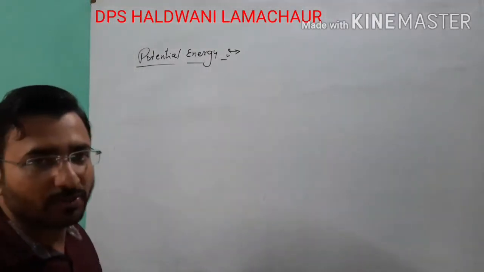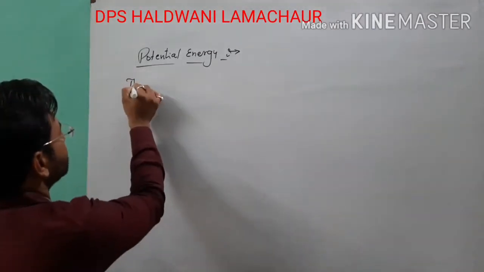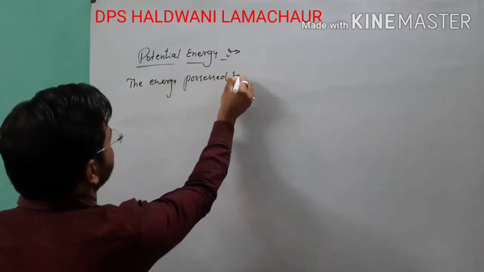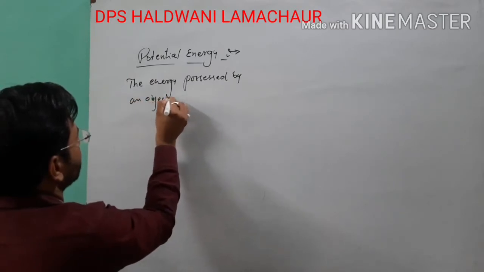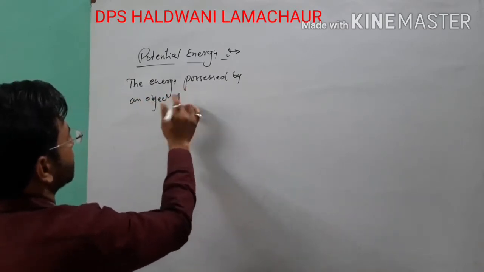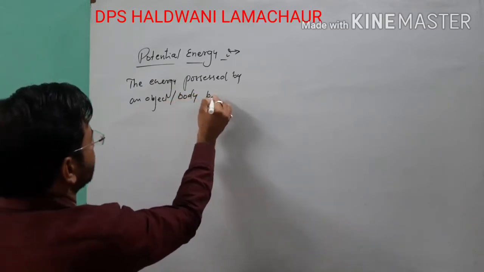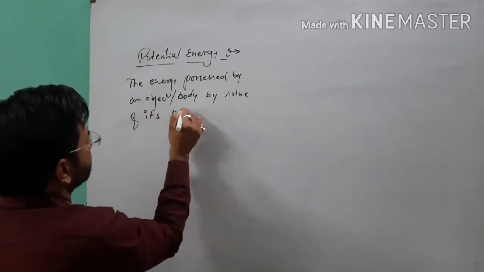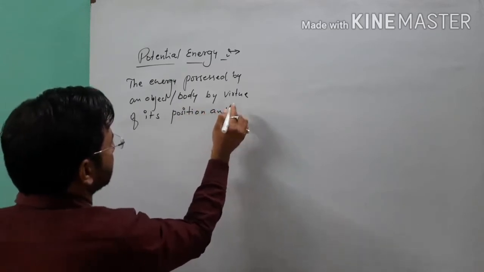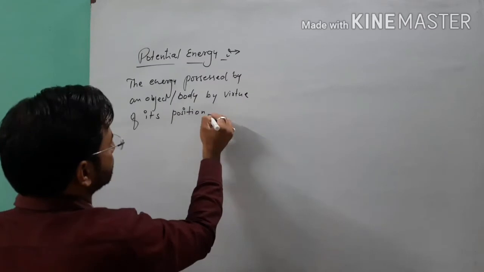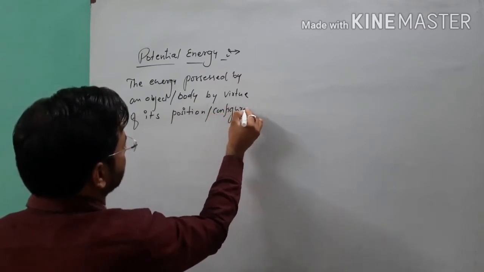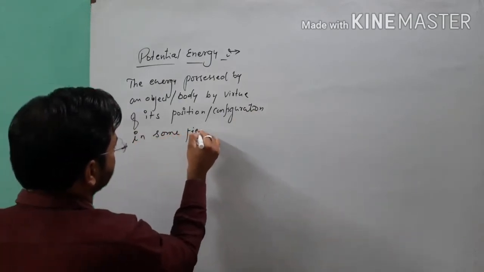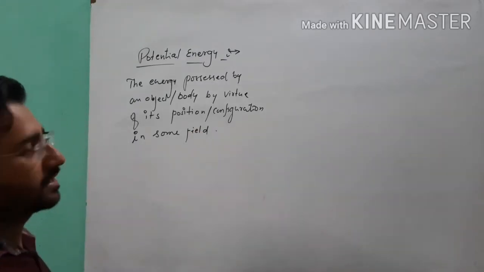So when we write the definition of potential energy, we can say it is the energy possessed by an object or body by virtue of its position, or you can say position or configuration in some field. Point clear? This is called the potential energy of a body.